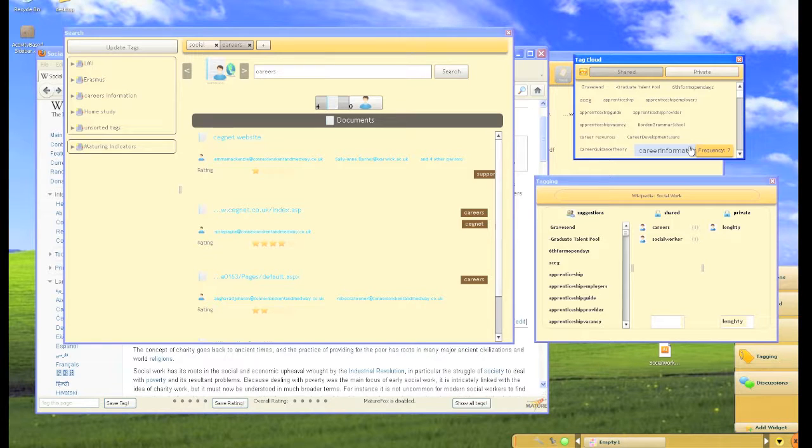Next up is the discussion widget. The discussion widget connects users of the framework and works similar to a forum or bulletin board. It's possible to have discussions about specific items or about free-form topics.